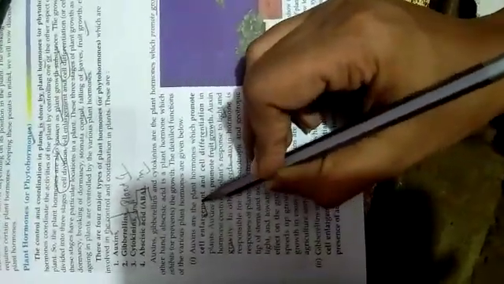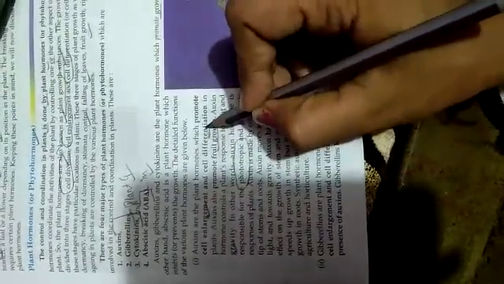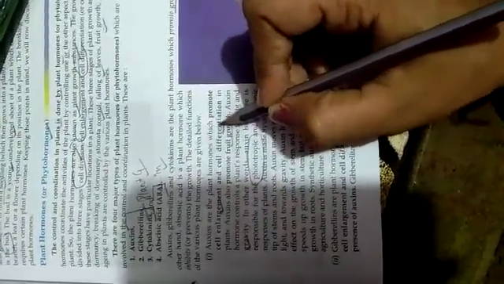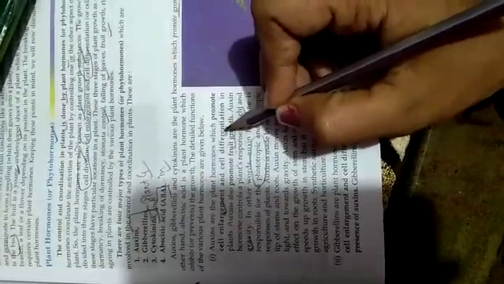We will study the different types of hormones. Auxin helps in cell enlargement and cell differentiation. Differentiation means to differentiate the different parts of the cell, and they also help in fruit growth, and they control the response toward the light and the gravity. In other words, you can say phototropic. Phototropic means response toward the light, and geotropic means response toward the gravity.